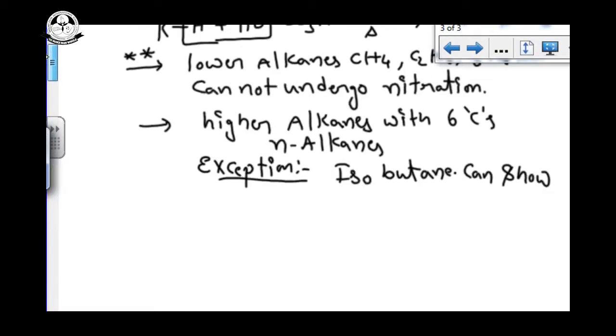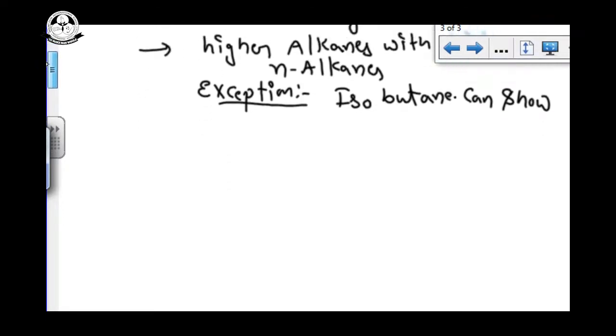See the examples for the sulfonation reactions. The most important thing to memorize is that lower alkanes cannot undergo sulfonation. Only n-alkanes with a higher number of carbon atoms, a minimum of 6 carbon atoms, can show this sulfonation reaction.